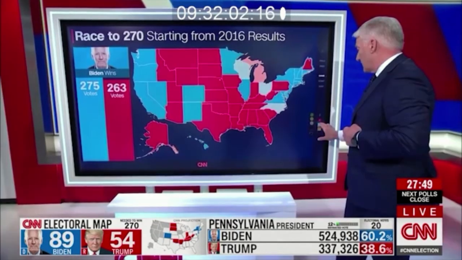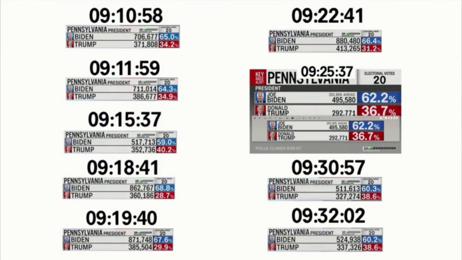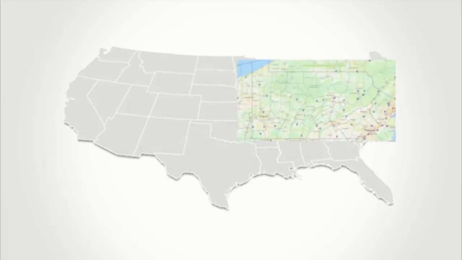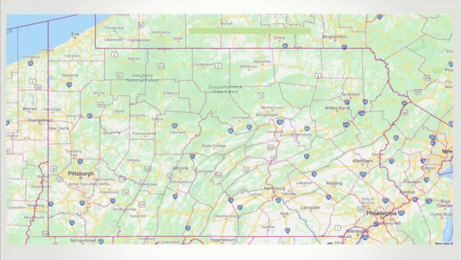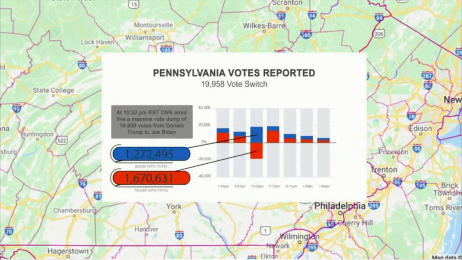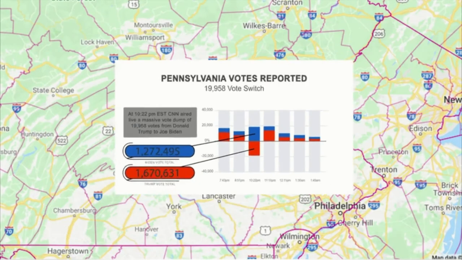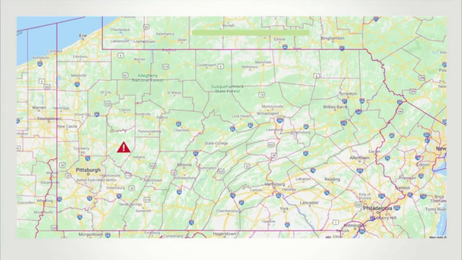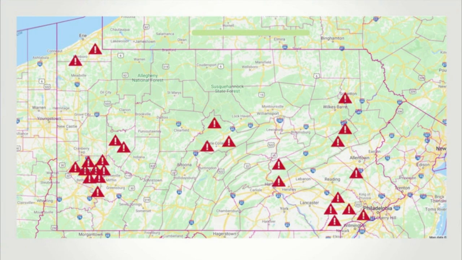And look, we understand that mistakes happen. We've said it before, that a human can make a mistake and a machine can make a mistake. But shouldn't one error result in a swing of 300,000 votes? Okay, so if we take a look at Pennsylvania, we talked about a 19,000 vote switch that occurred. And let's say this was one human error. But what about all these? Are these all innocent errors as well?